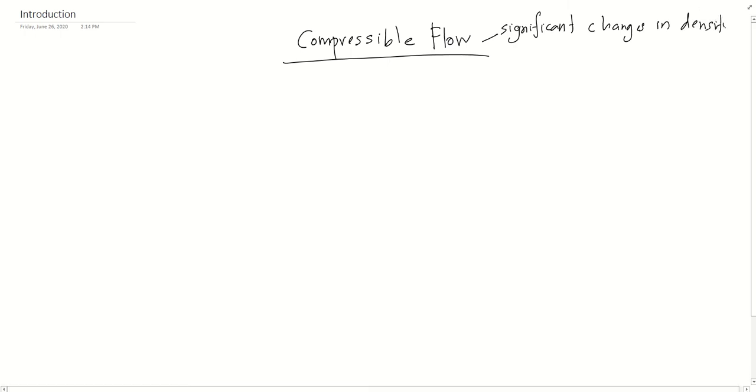In previous chapters we considered the density to be constant, but in this last chapter we consider very significant changes in density, meaning that density is not constant. Normally compressible flow involves gases at very high speed.